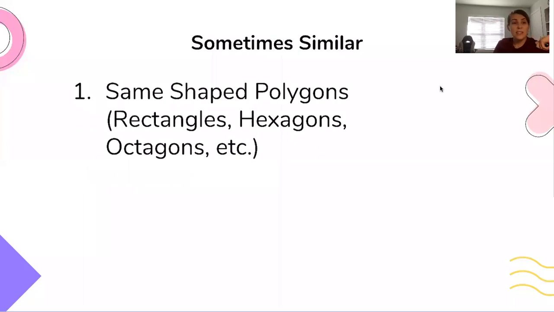Things that are sometimes similar are same shaped polygons. Things like rectangles, hexagons, and octagons sometimes are similar, but sometimes they're not similar, just based on the proportion of their sides. So sometimes you can see those shapes as similar, but sometimes they're not.